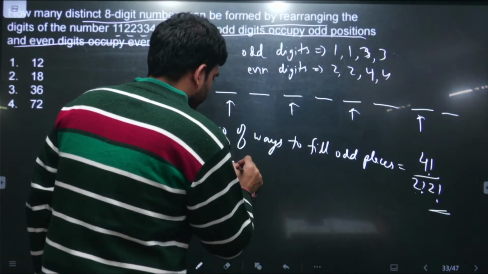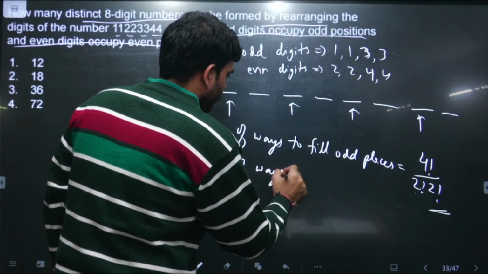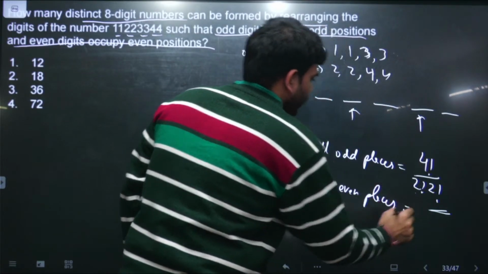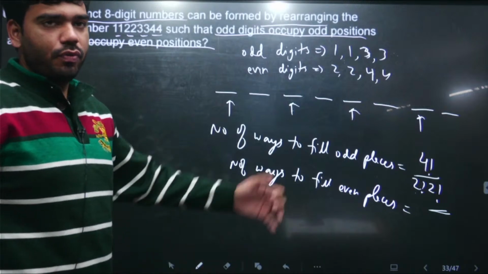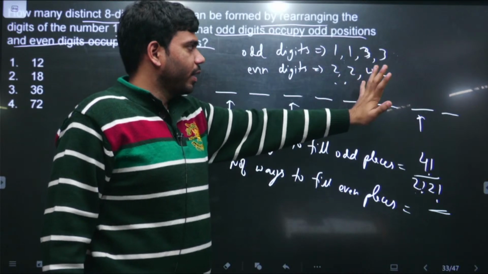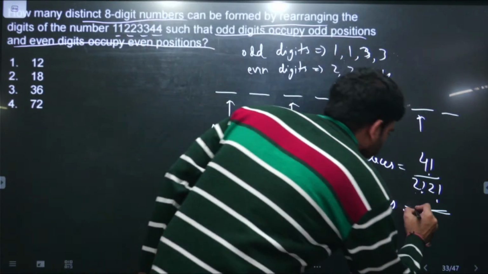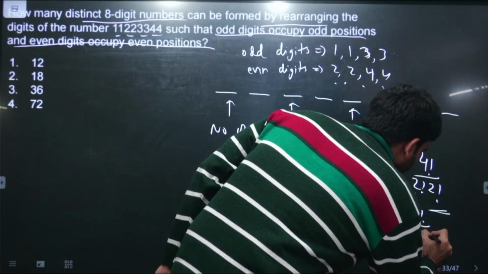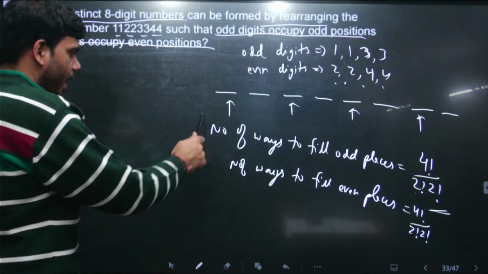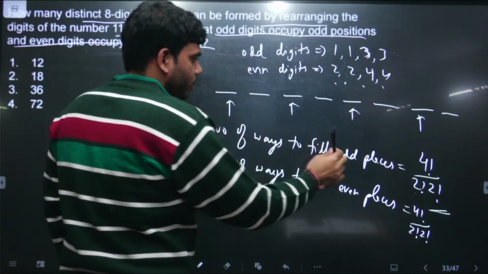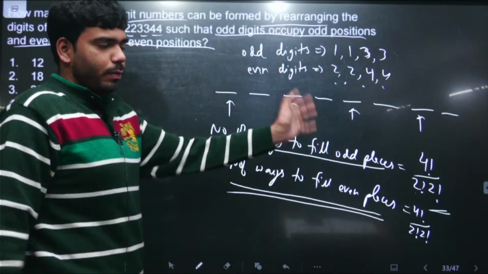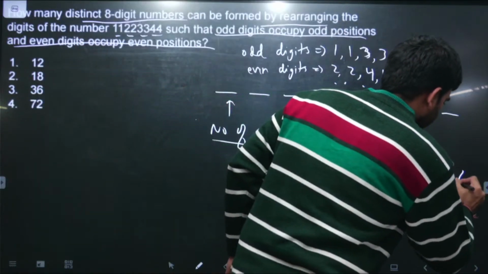And similarly, number of ways to fill even places. There are 4 even places and 4 even digits, and we need to fill these 4 even places with the 4 even digits, but again the same thing: 2 is repeated twice and 4 is also repeated twice. So the total number of ways here is exactly the same, 4 factorial upon 2 factorial 2 factorial. And here there is an 'and' in between. For every filling of the odd positions, we have this number of ways for the even positions. So the total is 6, and this is also 6.